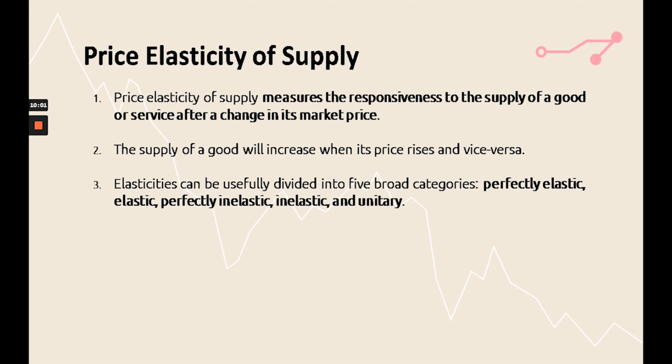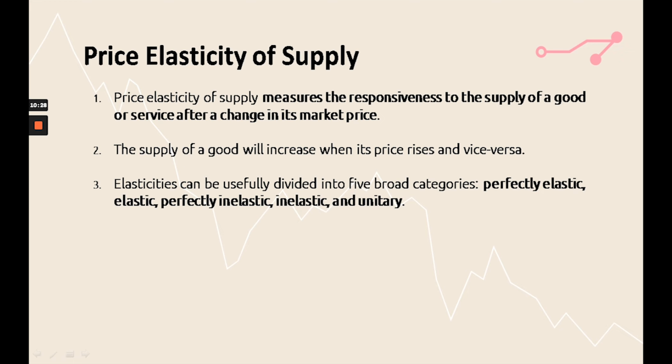Another concept of responsiveness that is related to supply is known as price elasticity of supply. Price elasticity of supply helps us in measuring the responsiveness of the supply of the good or service after there is a change in price of the product or service. The supply of a good will increase when its price rises, and vice versa, which is understood by the law of supply.